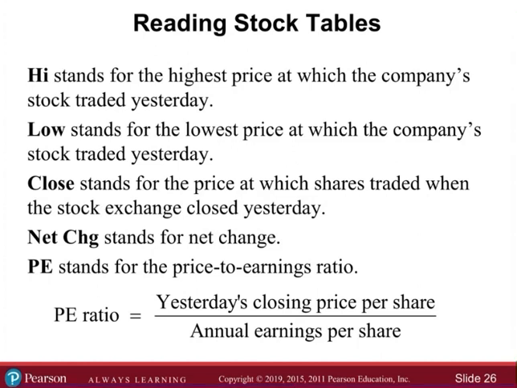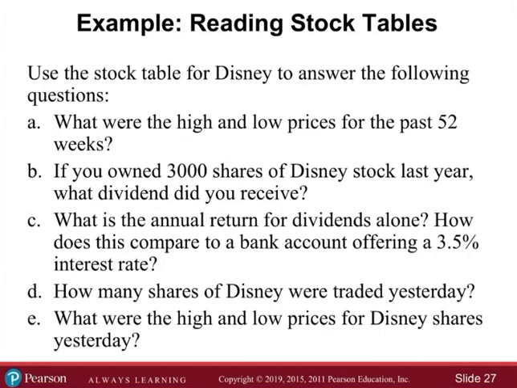Yesterday's closing price per share over the annual earnings per share. So yesterday's closing price versus the annual earnings price. Okay, price to earning ratio. Yesterday's closing price versus the annual earnings. I think we got a couple more examples. Oh, this one is kind of long. I might use my prepared notes just in the interest of time.